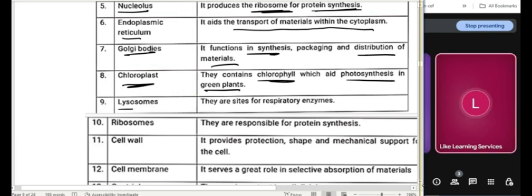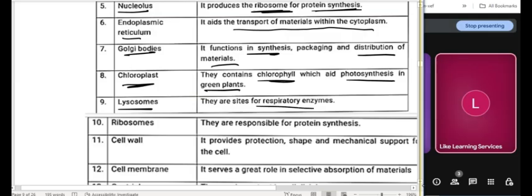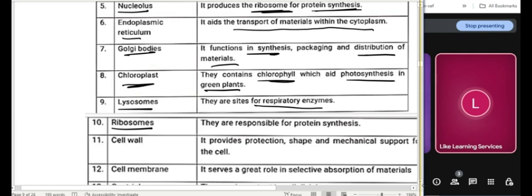Then lysosomes. Lysosomes is where you find respiratory enzymes. The other thing about lysosome is that it is also the garbage house, debris house, where it breaks down waste products. We'll talk more about that. Then ribosomes. I already told you that ribosomes help to produce protein.